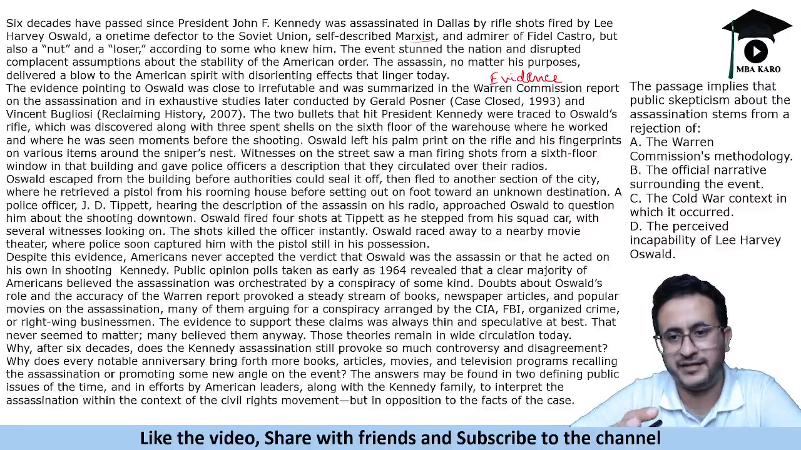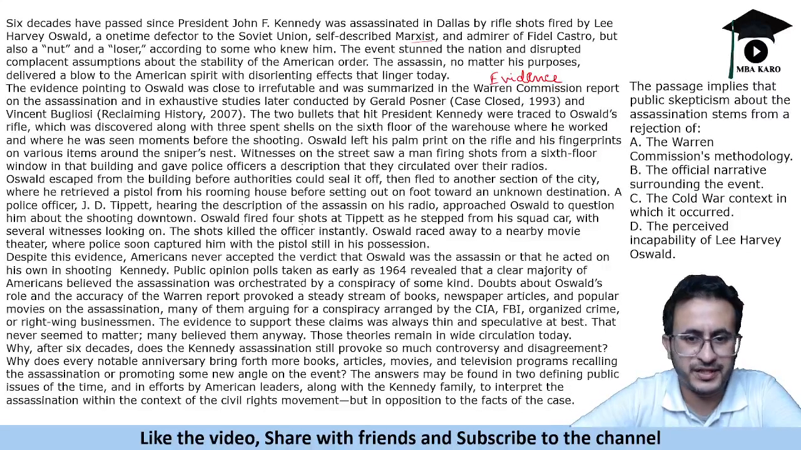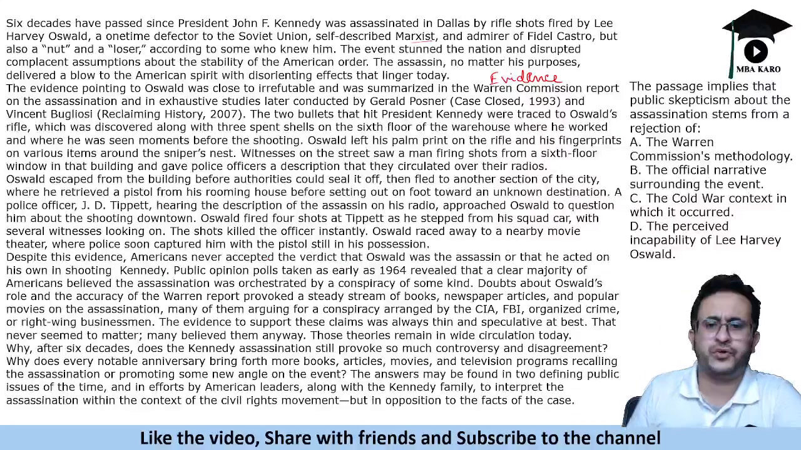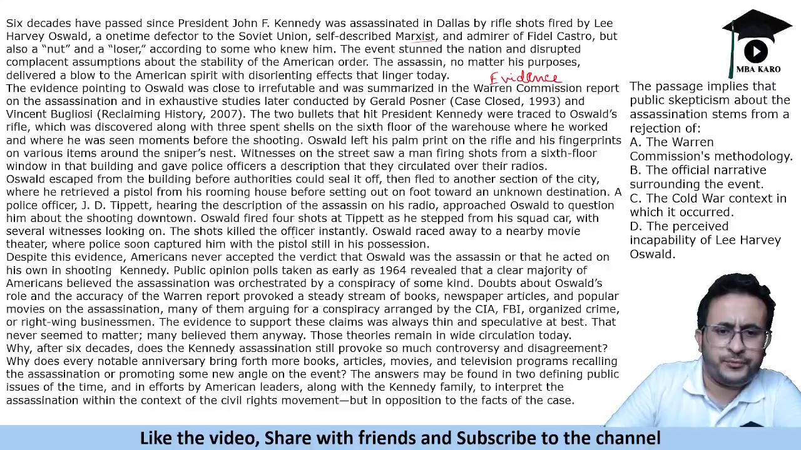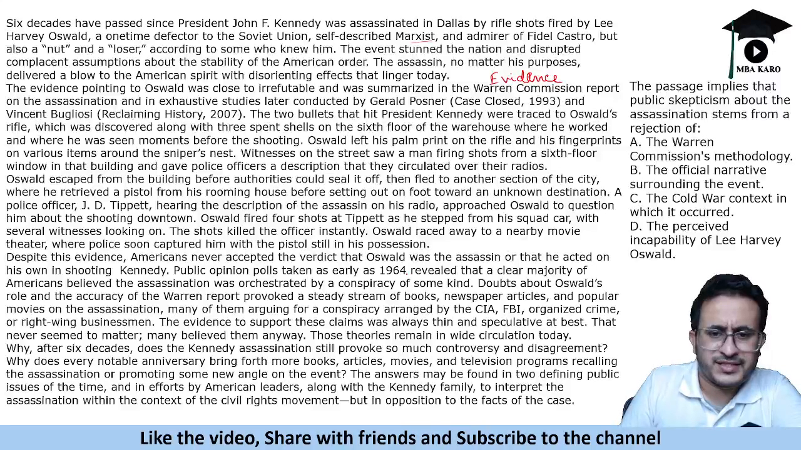So this person ran away, and then when the police officer approached him, he killed that police officer as well. Oswald raced away to a nearby movie theater where the police soon captured him with the pistol still in his possession. Despite this evidence, Americans never accepted the verdict that Oswald was the assassin or that he acted on his own in shooting Kennedy. Public opinion polls taken as early as 1964 revealed that a clear majority of the Americans believed the assassination was orchestrated by a conspiracy of some kind.